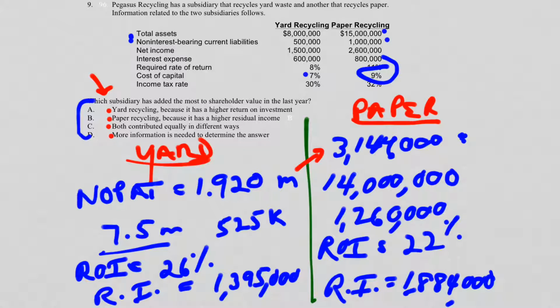You wouldn't pick C, both contribute equally in different ways, because they're not equal. That's what the problem's teaching us. So the problem is indeed teaching us that the ROI guy, that's the guy down here, is the more important of the two. Okay. Tough problem there.